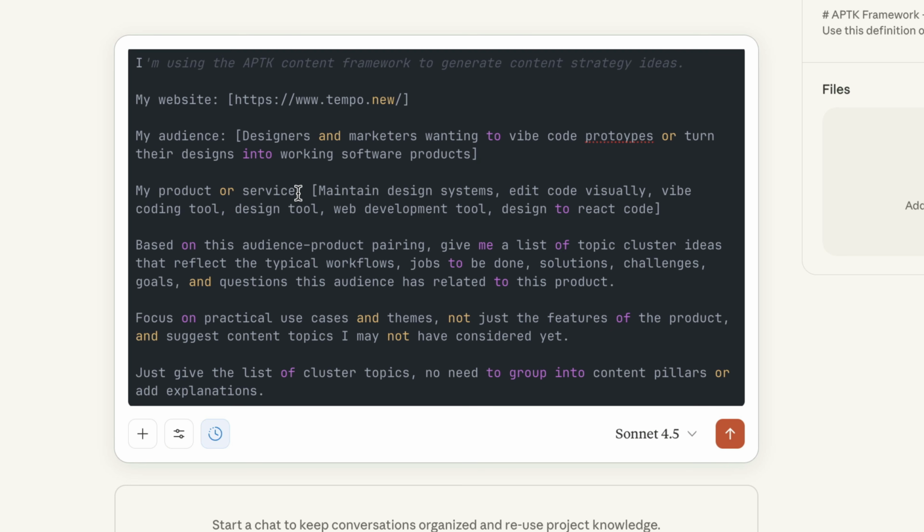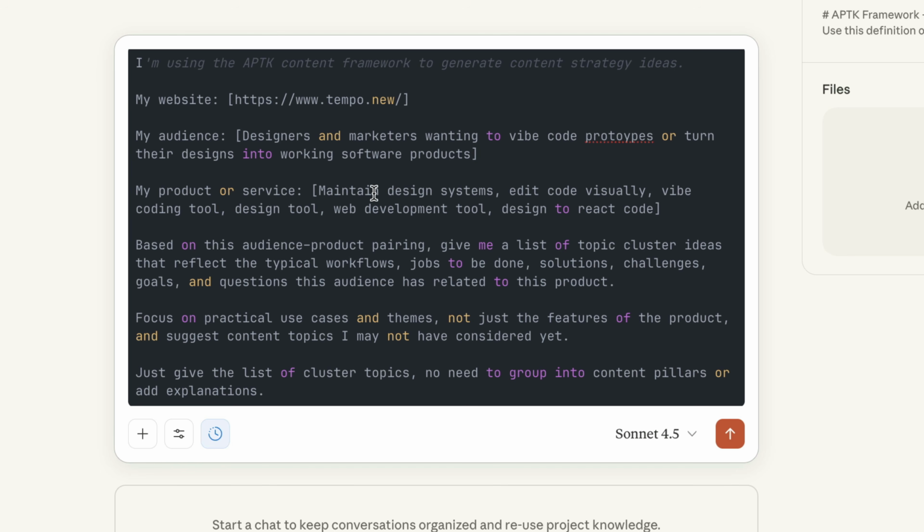Then for the products or services, if you're working for a company, look at any service landing pages they have, look at any feature pages that they have, and understand what are the features or products that they're trying to promote. Like, what is the solution or the offering that they're trying to get people to use?